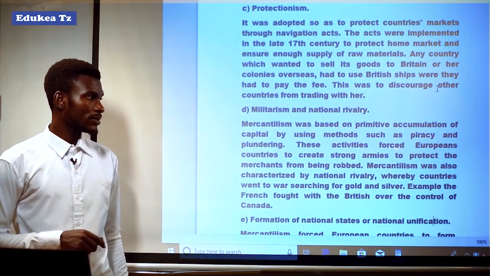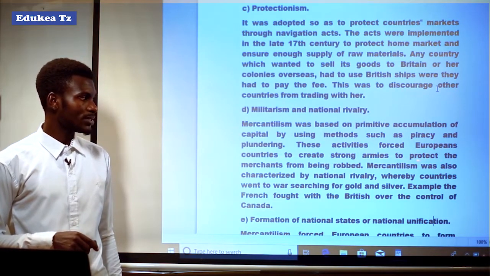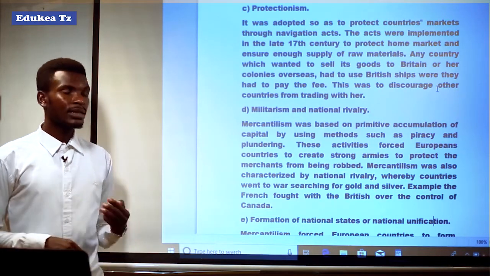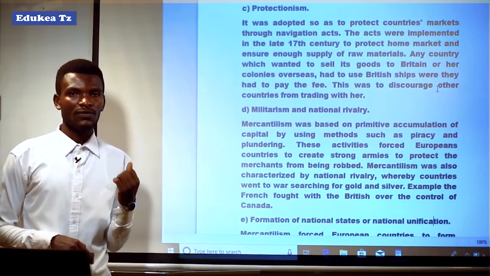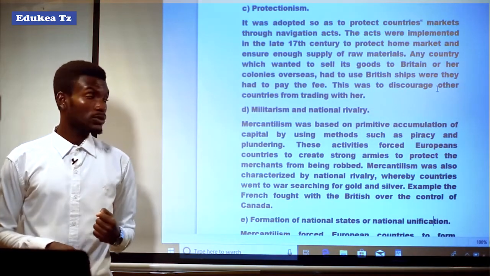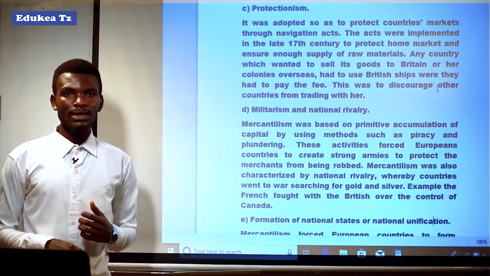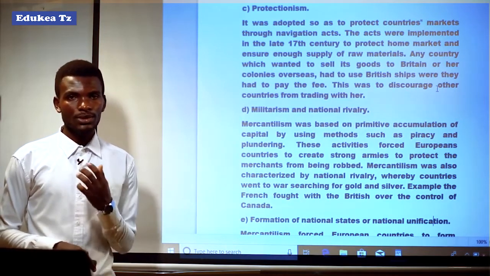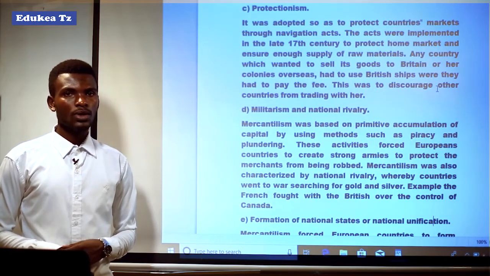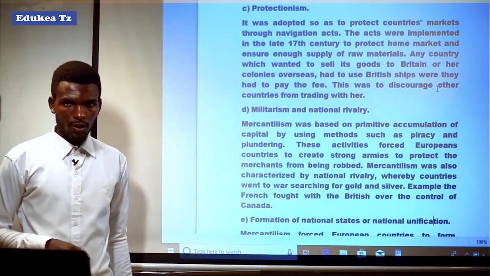These activities forced the European countries to create strong armies to protect the merchants from being robbed. It means that with these methods of accumulating capital or bullion, the European countries decided to establish strong armies which would protect the merchants while they were on their voyages.